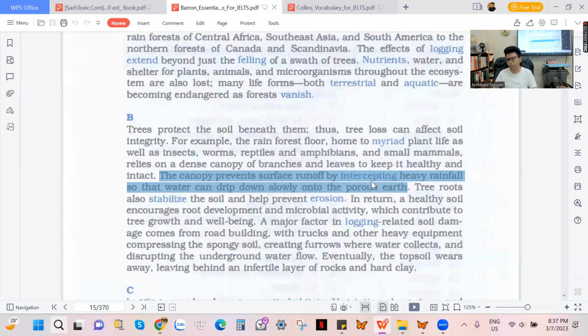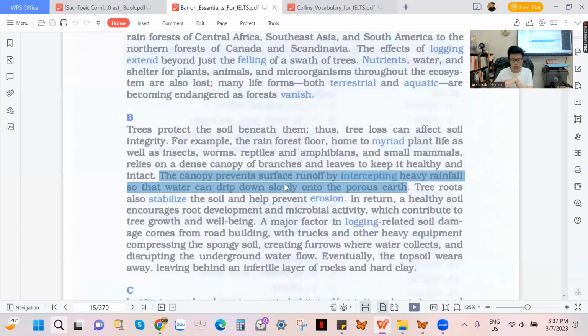Intercept means interfere. So here it means the canopy of branches, okay, the branches of the trees, những cái nhánh cây, những cái cành cây của cái cây ấy, are gonna have the surface of the soil stay stable.